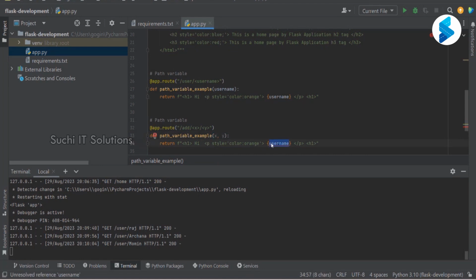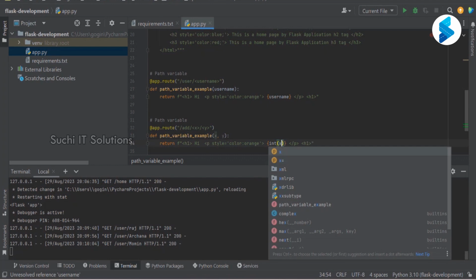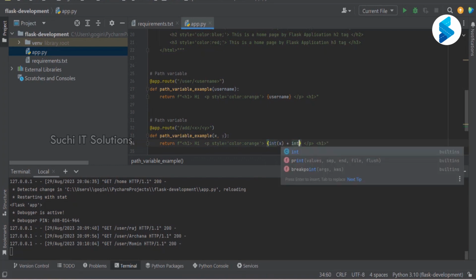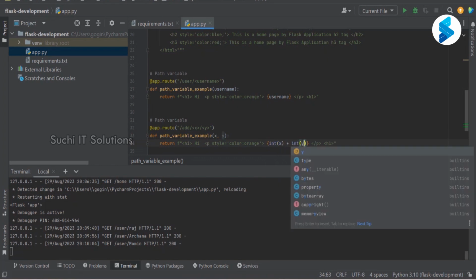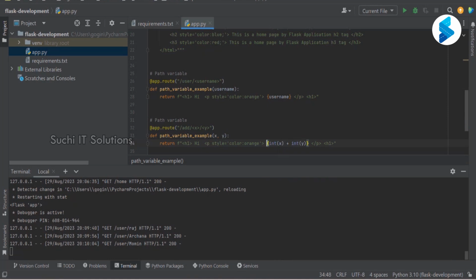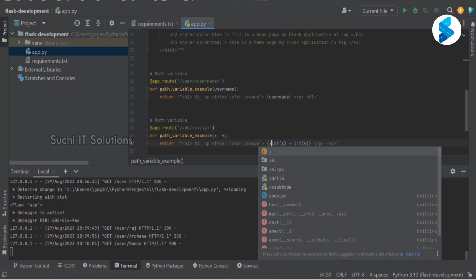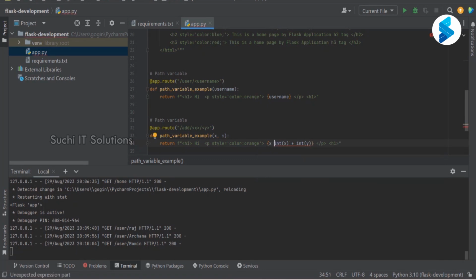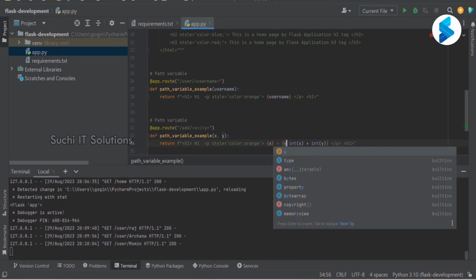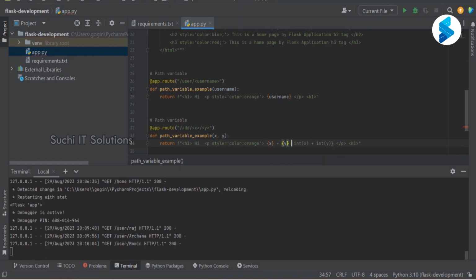Now int of X plus int of Y, right? X plus Y is equal to int of X plus int of Y. That would be the response.